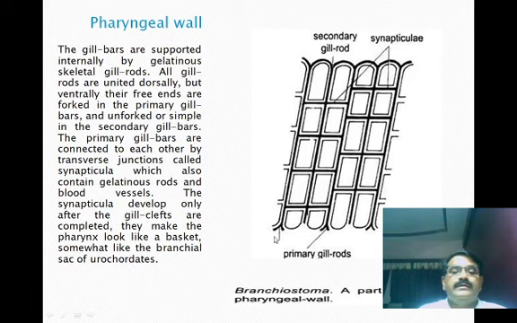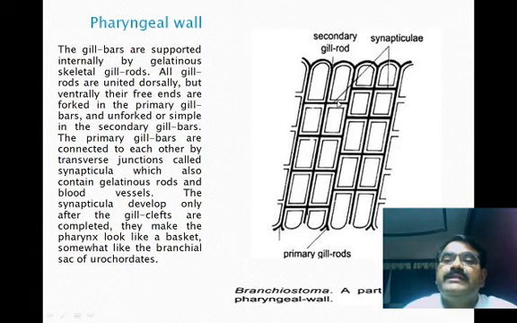Okay, in here they fork into the primary gill bars, and unforked or simple ones are the secondary gill bars. Forked, they are known as the primary gill bars, and unforked are known as the secondary gill bars. The primary gill bars are connected to each other by transverse junctions called synaptocula. They are interconnected with the help of the synaptocula, also known as the synaptoculi.